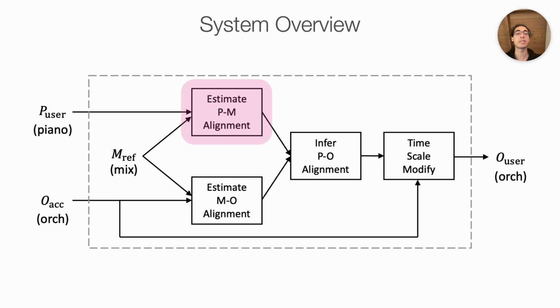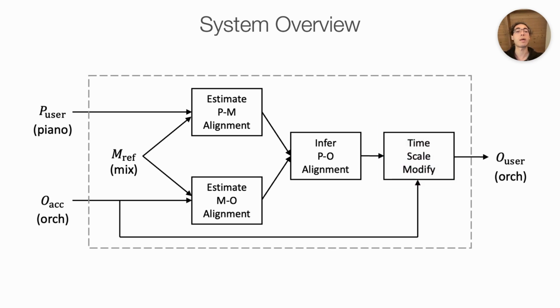So, we estimate the alignment between P-user and M-ref. Estimate the alignment between O-accompaniment and M-ref. And then infer the alignment between P-user and O-accompaniment based on these two estimated alignments. Finally, we can use our estimated PO alignment to then timescale modify our orchestra-only recording to match the soloist's playing.